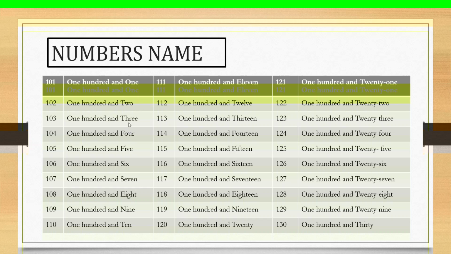Then next number 104: one hundred and four. Then next 105: one hundred and five.